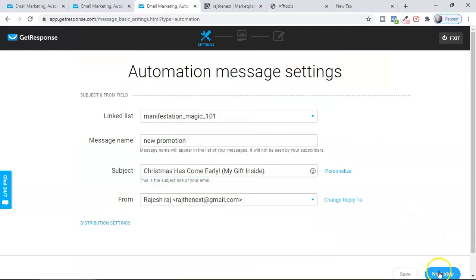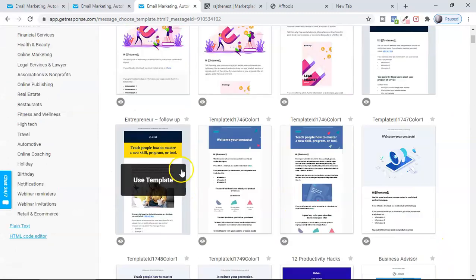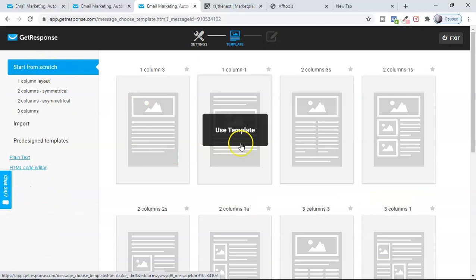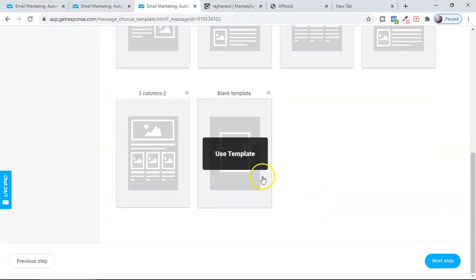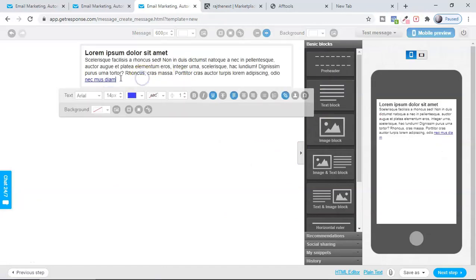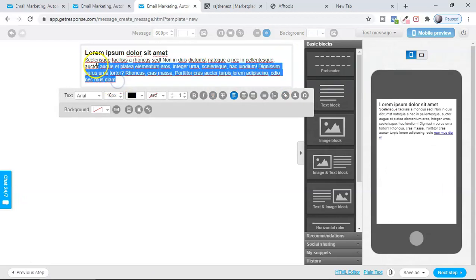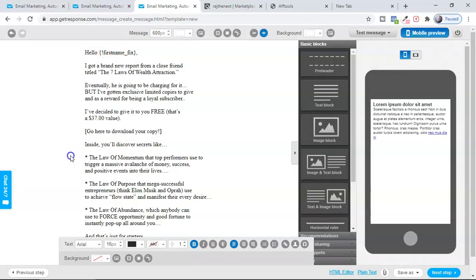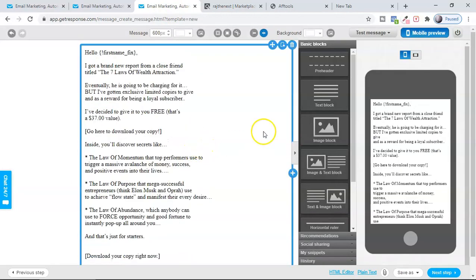Then I'm going to say next step. Now you have a lot of free designs here. Instead of using these designs, I'm going to start from scratch. I'm going to create this email from scratch, a blank template, very simple. I'm going to put the text box here, and paste that email from there to here. I'll copy from here and then paste it here. I'm just showing you an example, so I'm not getting into setting this up, because I already have a very in-depth video. If you want to learn how to write an email sequence, I already have a video on that. The link is popping up right now in the window, so you can watch this video.